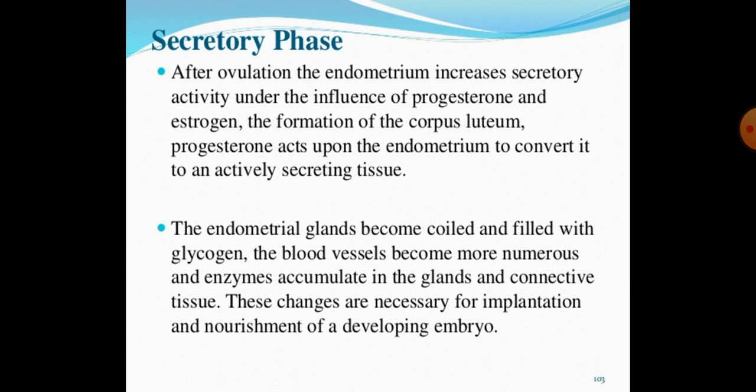Third is the secretory phase. After ovulation, the endometrium increases secretory activity under the influence of progesterone and estrogen, with the formation of the corpus luteum. Progesterone acts upon the endometrium to convert it to an actively secreting tissue. The endometrial glands become coiled and filled with glycogen. The blood vessels become more numerous and enzymes accumulate in the glands and connective tissues. These changes are necessary for implantation and nourishment of a developing embryo.